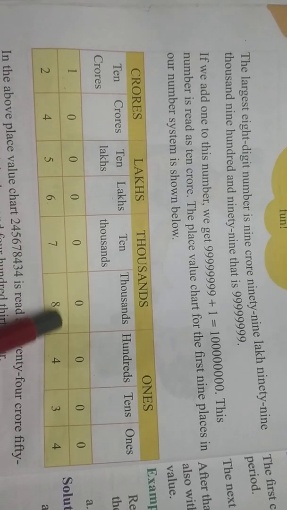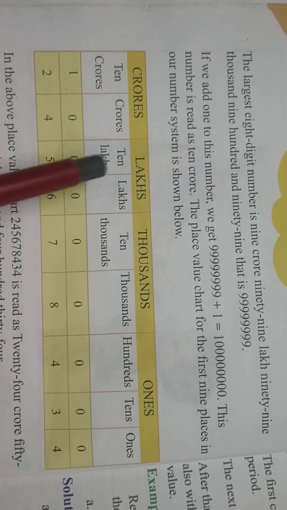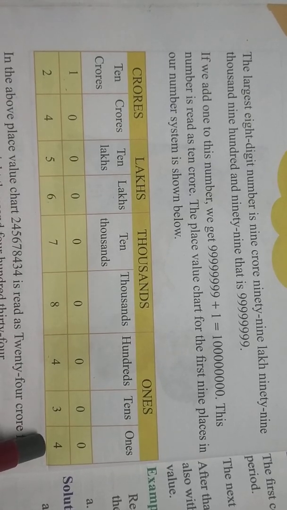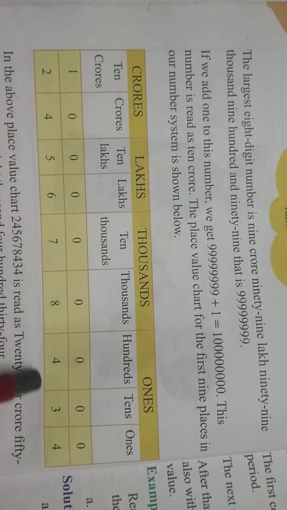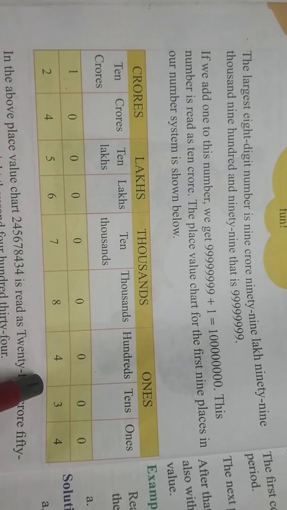With the place value table, we can easily read the number. And this one is the place value chart.